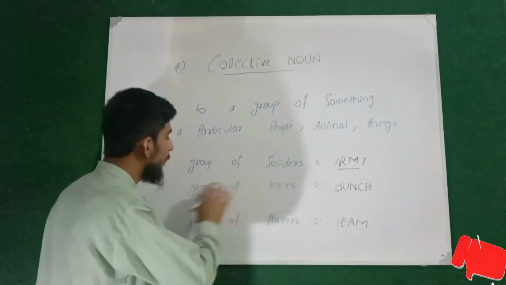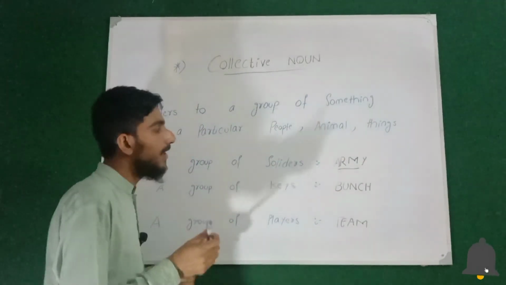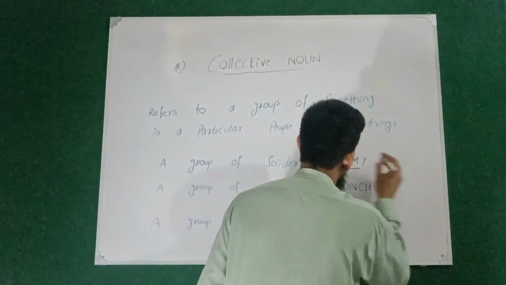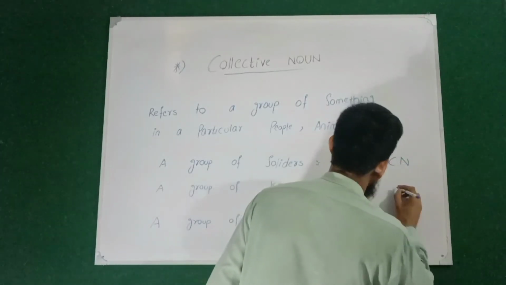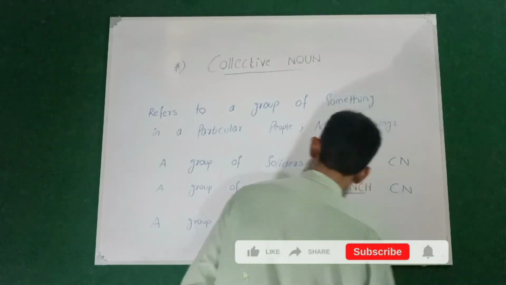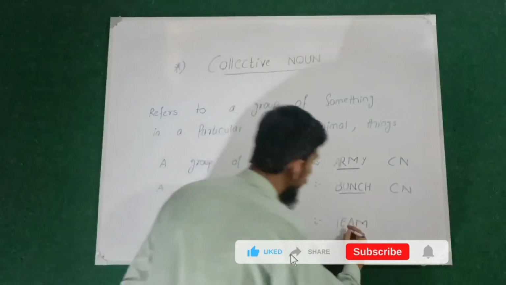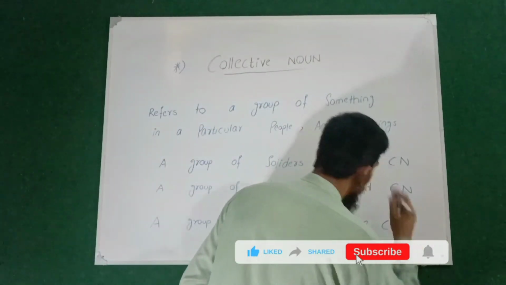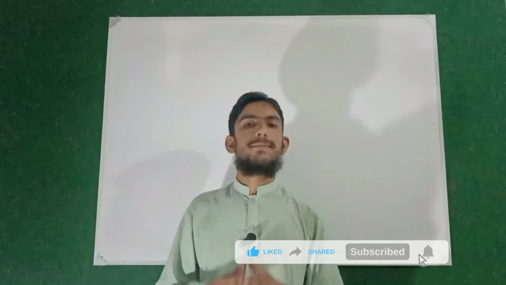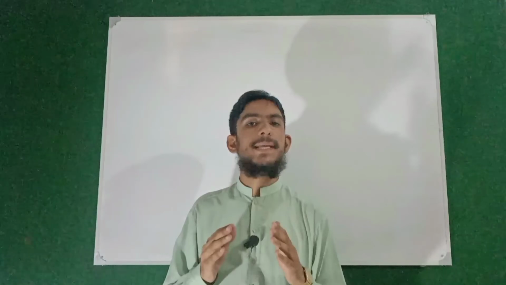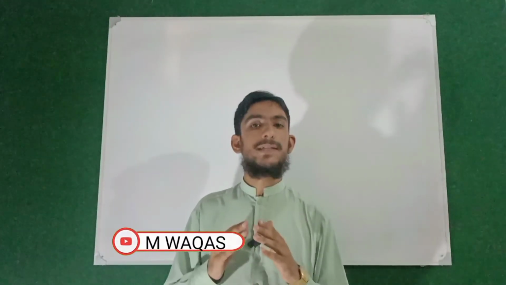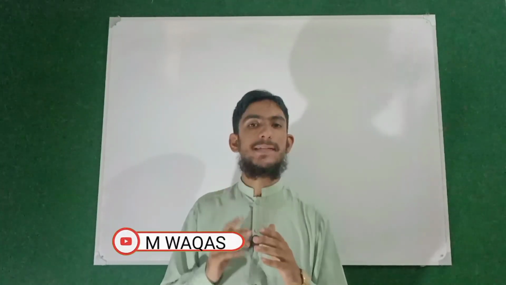So a group of soldiers is basically called an army, so army is a collective noun. A bunch of keys, so bunch is called a collective noun, and a group of players, so team is basically called a collective noun. So viewers, in this video we have discussed the types of noun in a very conceptual and detailed way. We have discussed every type of noun through concept.